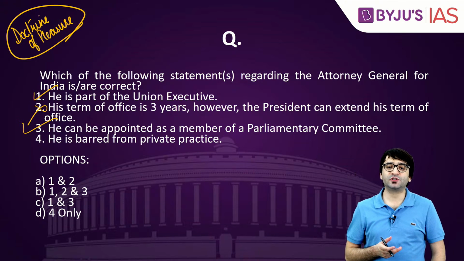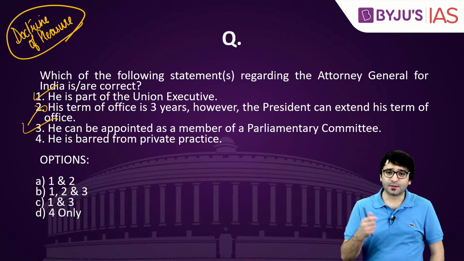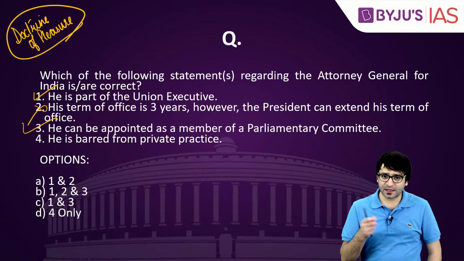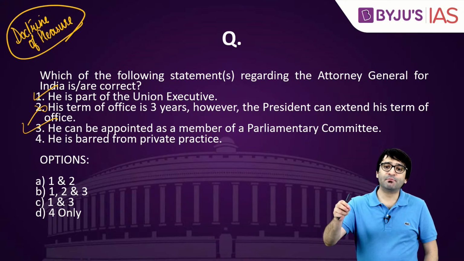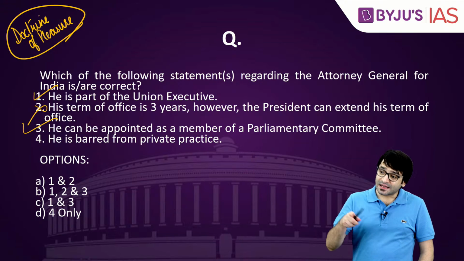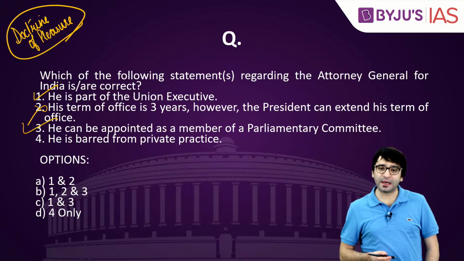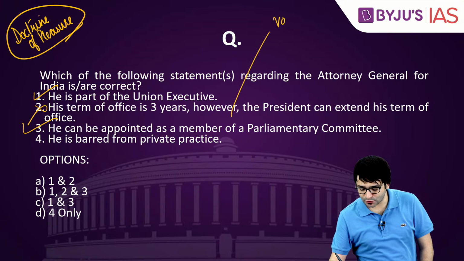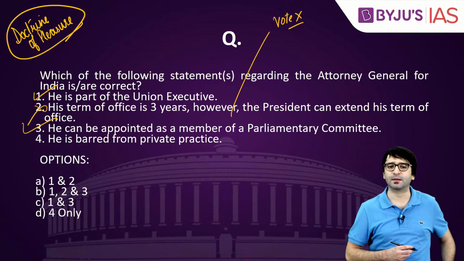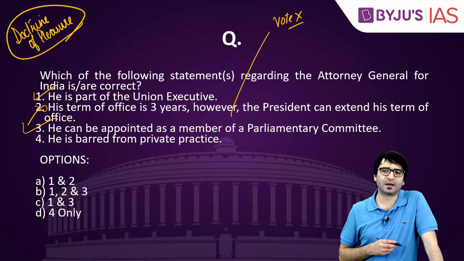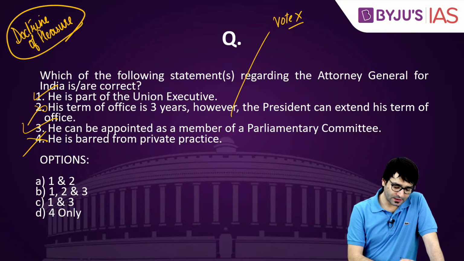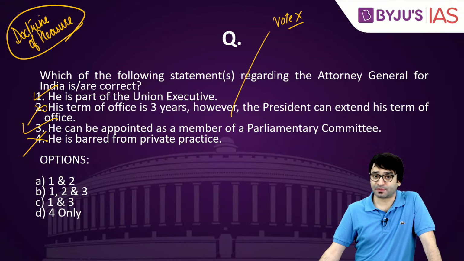Number 3, he can be appointed as a member of a parliamentary committee. In fact, the Attorney General can be present in the parliament, can speak in the parliament, can be a member of a parliamentary committee, can speak in a parliamentary committee. The only thing that he does not have is the right to vote, because he's not a member of the parliament. But he can be a member of a parliamentary committee. He is barred from private practice. No. He can practice privately as well.